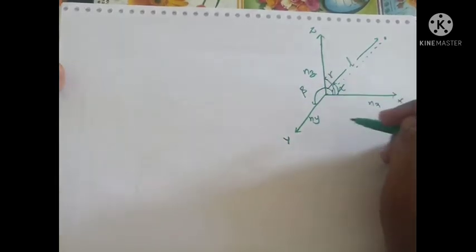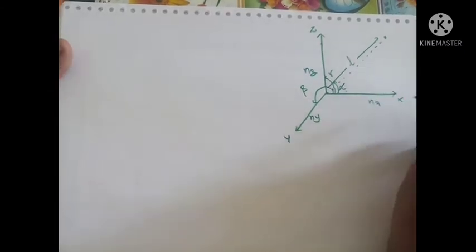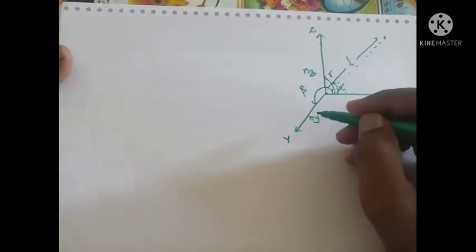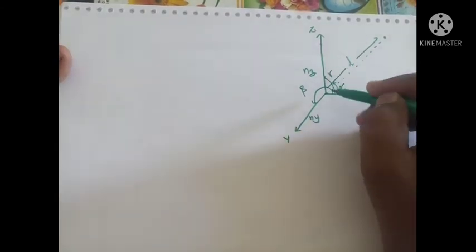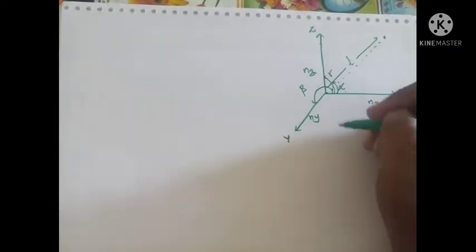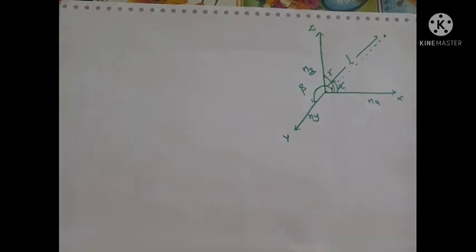So three angles. Alpha is the angle made by the waves traveling along the x direction, beta is the angle made by the wave traveling along the y direction, and gamma is the angle made by the wave moving in the z direction.